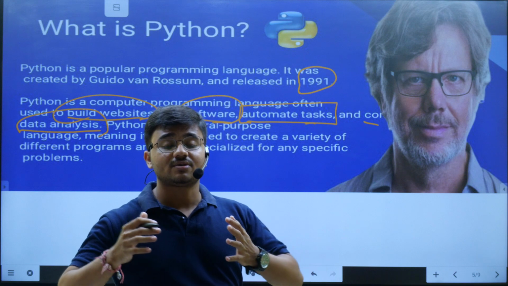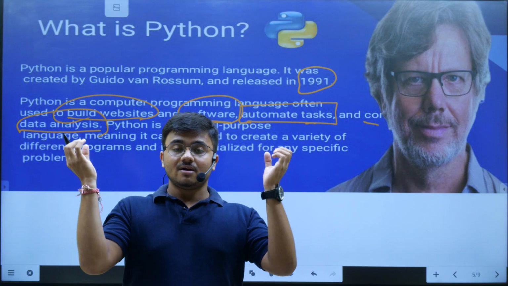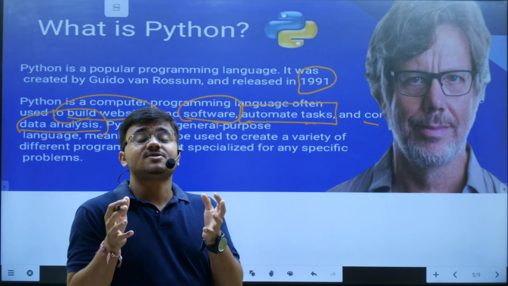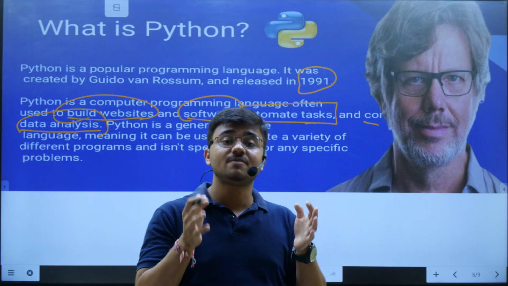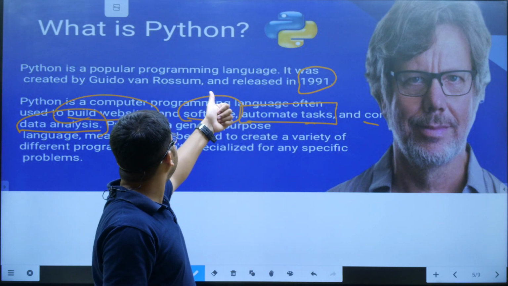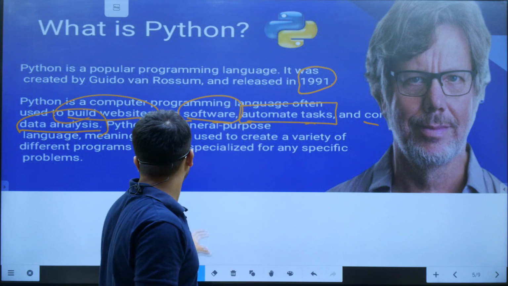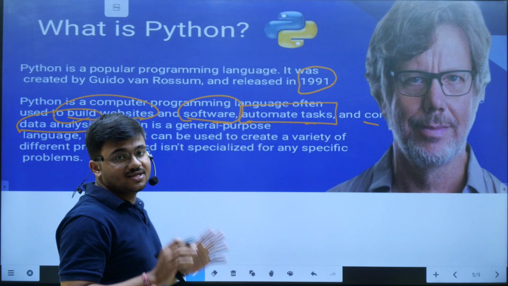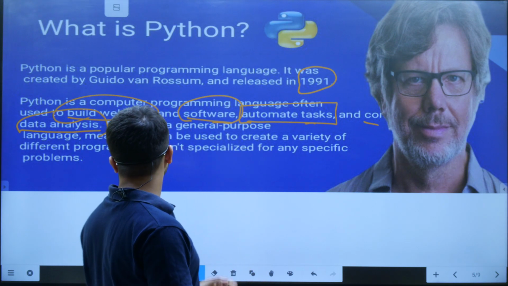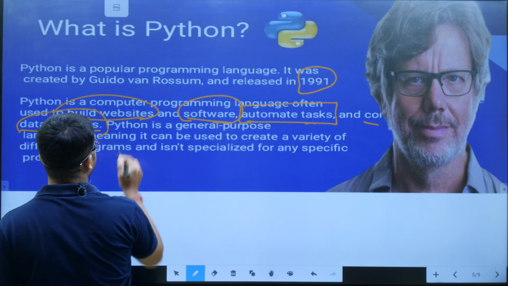Whenever datas have been gathered together, तो उसको एनालिसिस के लिए we need some of the big programming languages. So this Python is also playing a wide role in doing analysis of the data. Okay, then here is a definition of the Python.